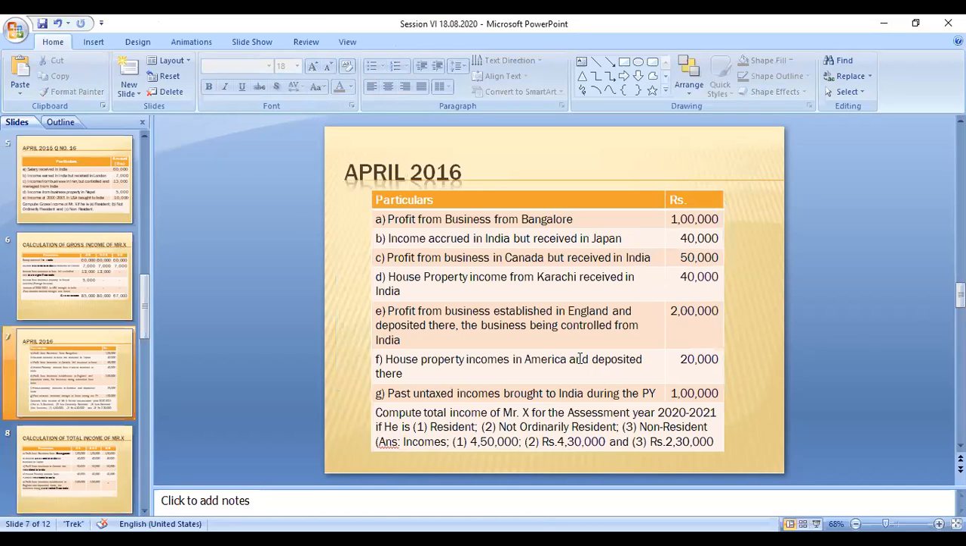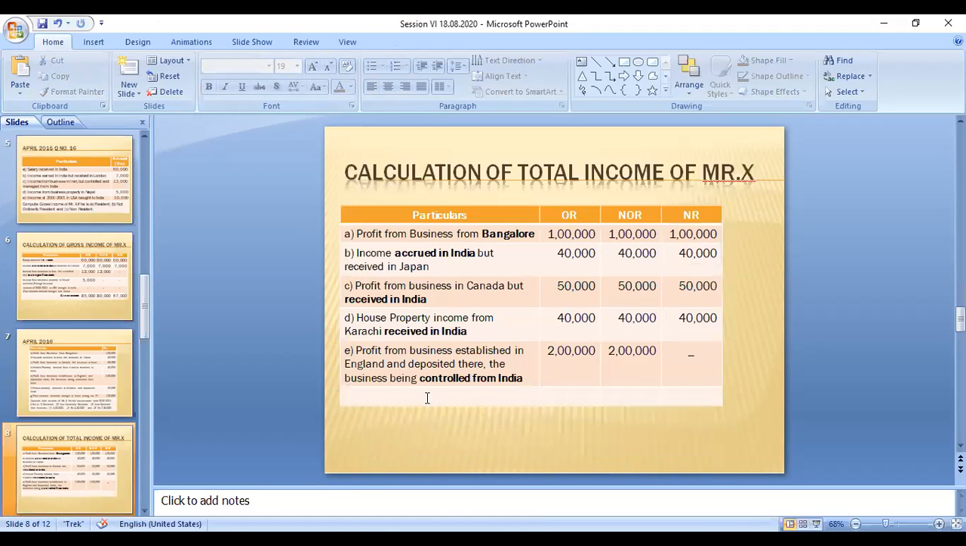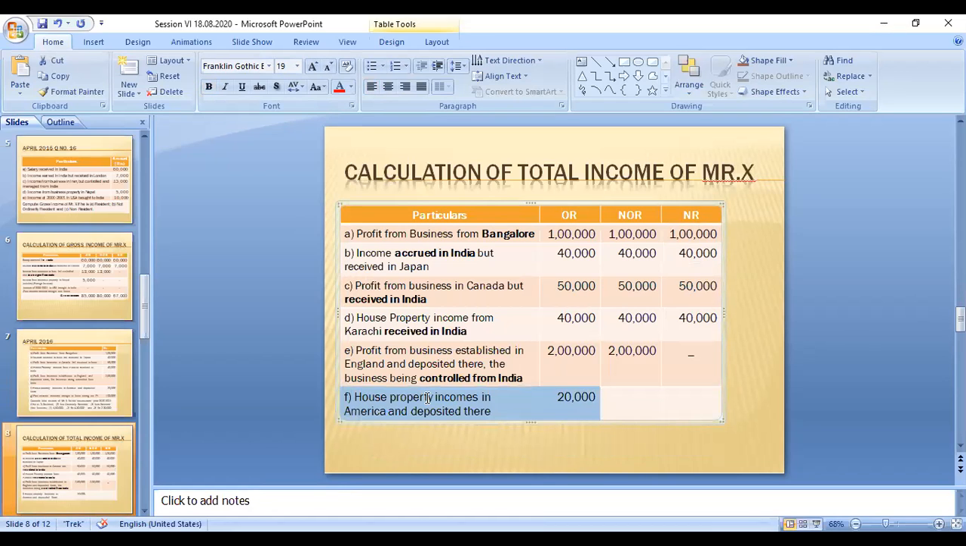Next, the sixth one: house property income in America, deposited there. So this is a foreign income. In an American country he has his own house property and gets income from it. Only he pays the tax, because he is an ordinary resident staying in India. So these two persons do not pay the tax for this amount.